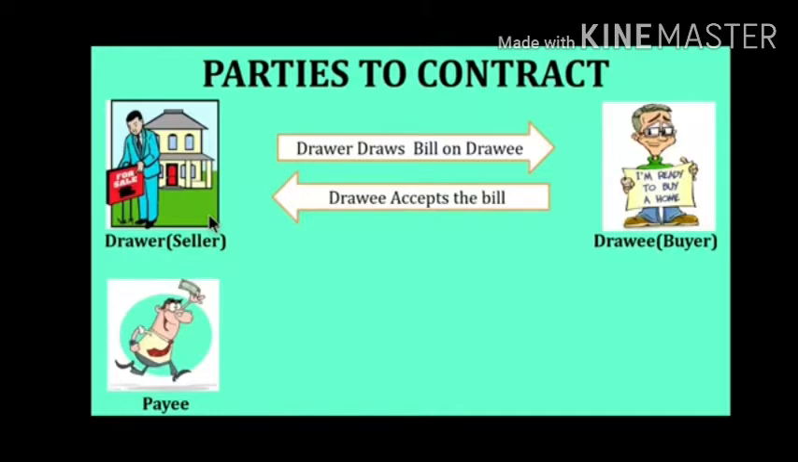Number one, the drawer, the person who draws a bill. Then the drawee, the person who accepts the bill, and the payee, the person who actually receives the amount. So these are the three parties involved in a bill of exchange.